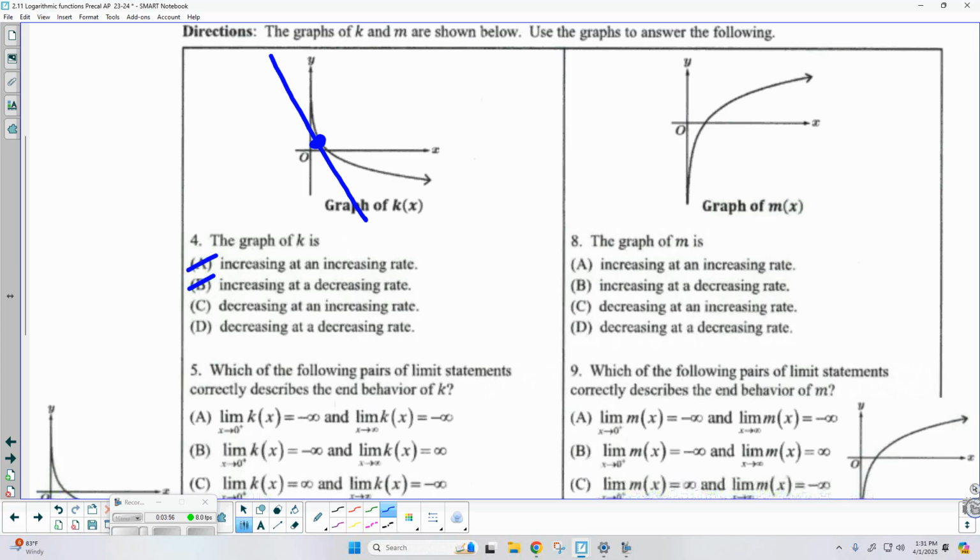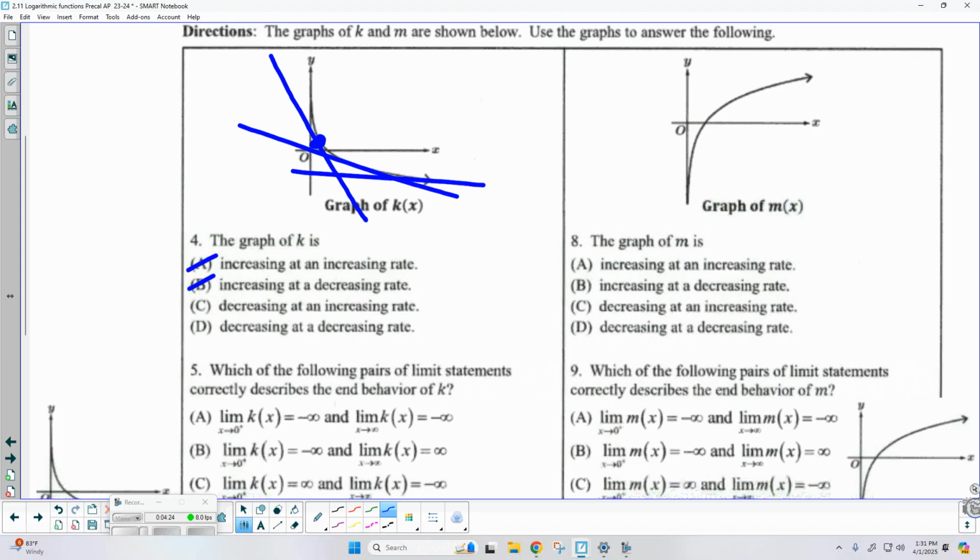This first one tells me that we have a negative slope, but as I start to draw more tangent lines, it's becoming less steep. In fact, the line is almost becoming horizontal. But what was the slope of a horizontal line? That's 0. So we're going from a negative slope to 0. Does that mean it's getting larger or it's getting smaller?